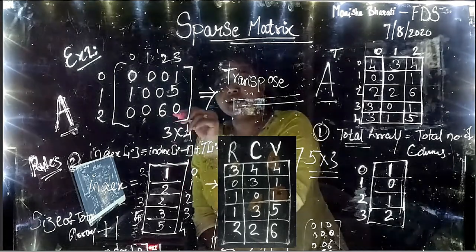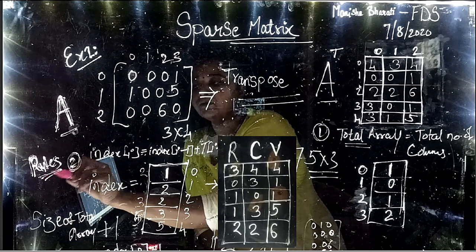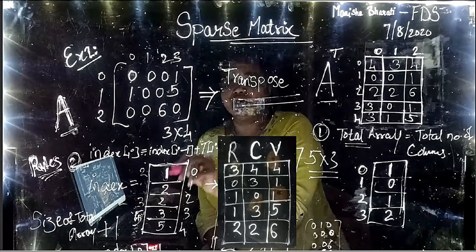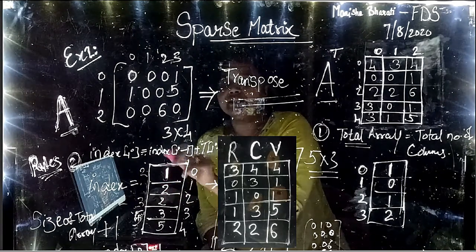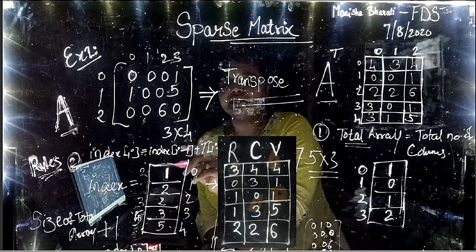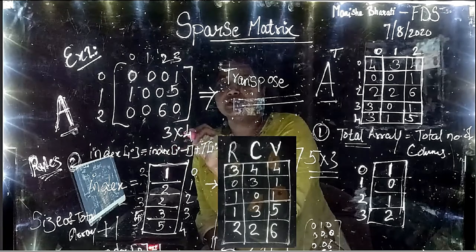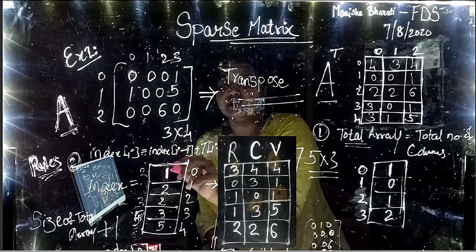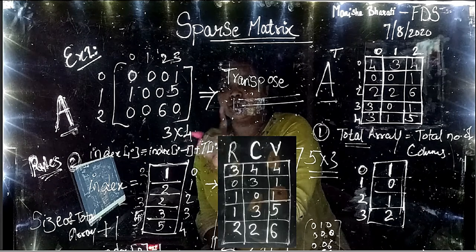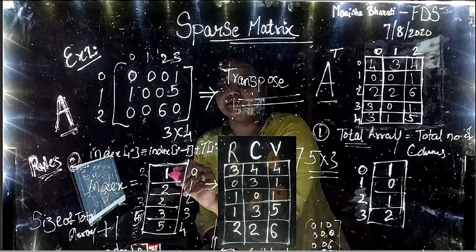Okay. There are some rules on how to jot down this one-dimensional index array. Starting with the first rule: the first rule says that index of 0, that is the 0th index, will always hold 1. So we have to initialize the 0th index of the index array with 1.